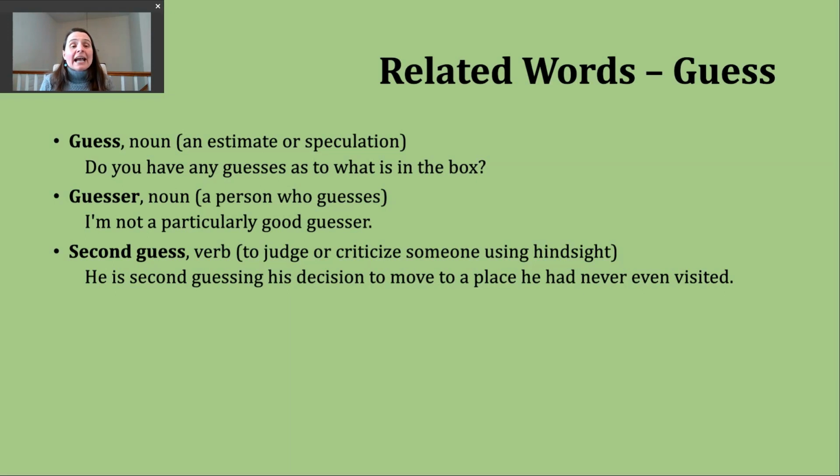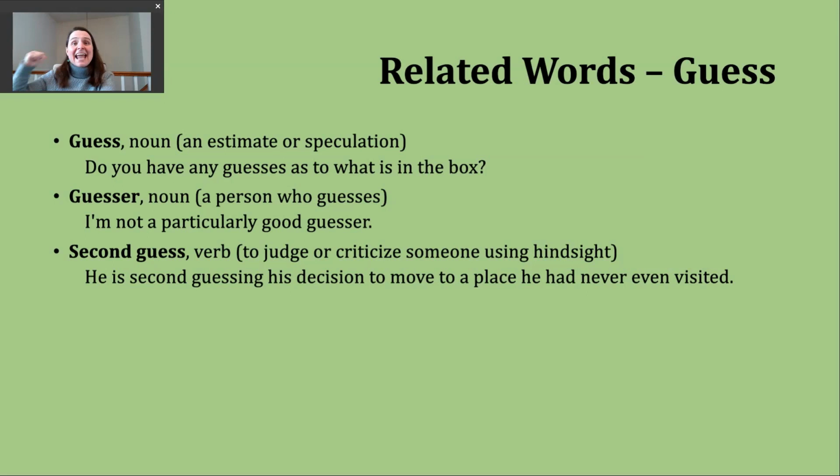Lastly, let's take a look at a related verb. It's to second guess. Okay. When this gets used, particularly in the United States, someone is referencing judging or criticizing someone either for something they decided, something they did, and they're using information that they have in the present, right?